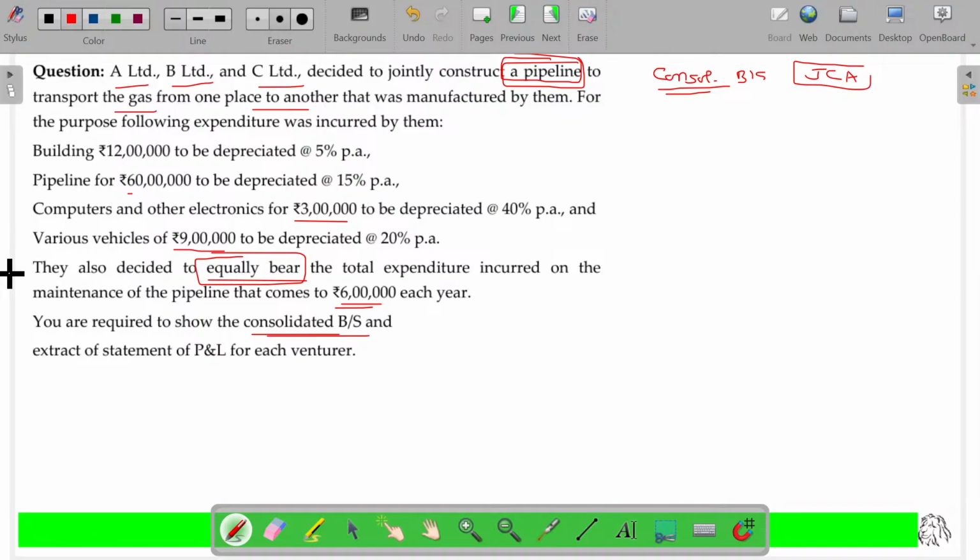Now, come on, tell me. How do you prepare the balance sheet here? Equity and liabilities, and the second one being assets. Is that clear? Now, what are the assets they have?